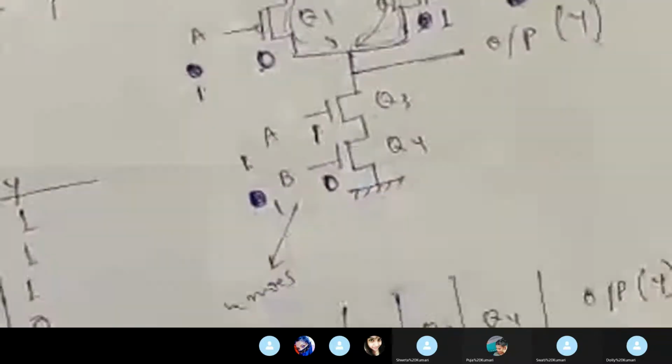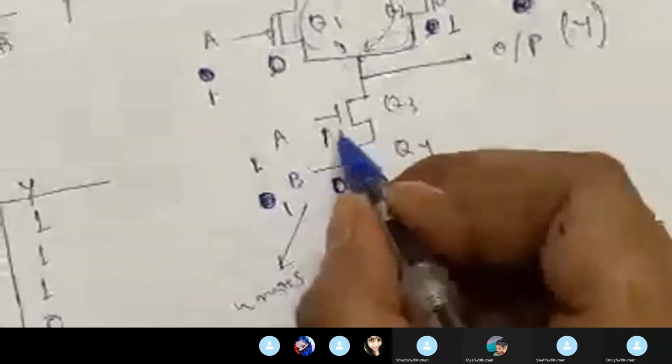And for the last combination, when my A and B both are 1, A is 1 and B is also 1. So for 1, it will give 1 over here. For 1, it will give 1 over here. And for 1, it will become 0. And for 1, it will become 0.